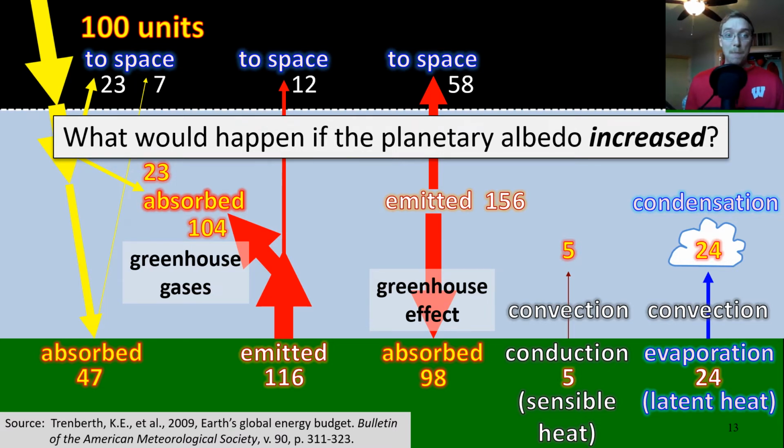Well, a lot more of the energy would be reflected back into outer space. So that 23 units that are reflected to space, or the 7 units that are reflected to space, versus the 47 that are absorbed all the way over on the left-hand side there, a lot more would probably be reflected to space because we have a much more reflective surface. And if you think of specular reflection, like we talked about in the last video, we would have a better translation of energy being reflected from a mirror-like surface.